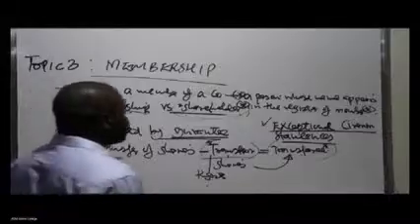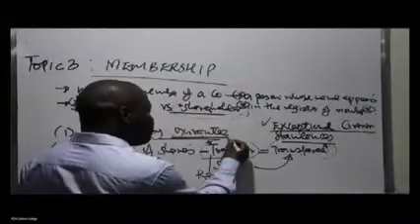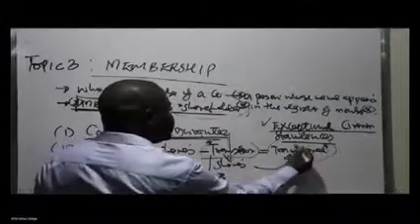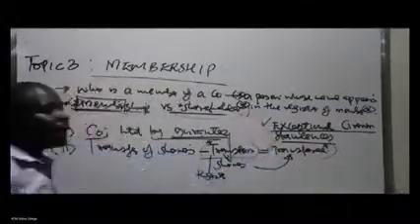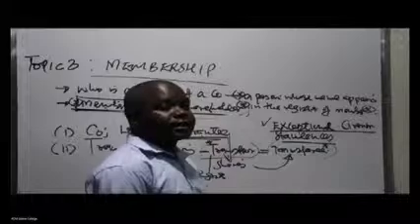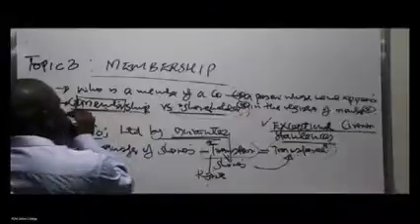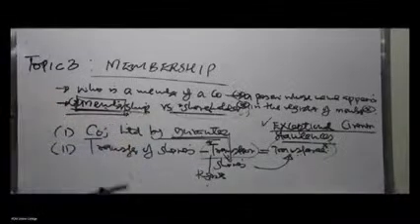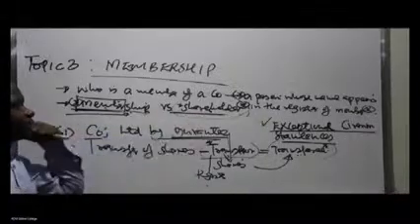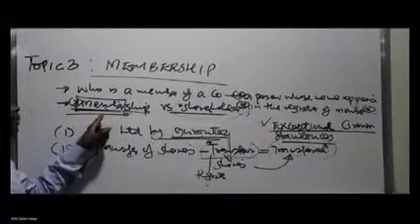A member. So in this kind of situation under transfer of shares, this party here is just a member and is not what? A shareholder, because he has already lost the shares. While this one is just a shareholder and is not what? A member, until the board of directors of the company approves, which might take quite some time. That is when I will be able to say the name of this one has been included in the register of members, and therefore he has become what? A member of the company. So that's another situation where you find that one is just a member and is not a shareholder, or vice versa. He's just a shareholder, but is yet to become a member of the company.